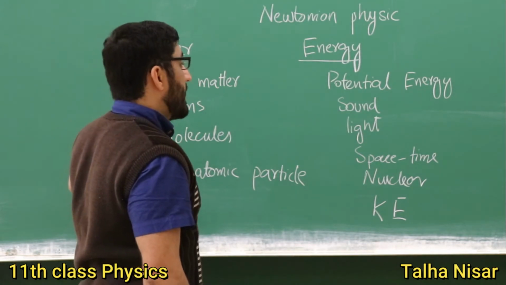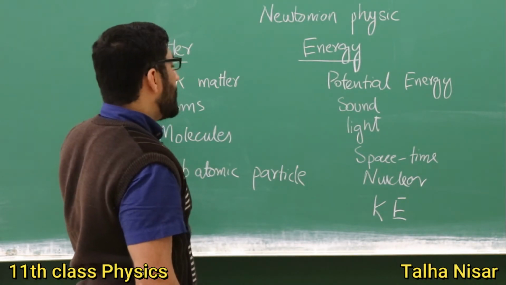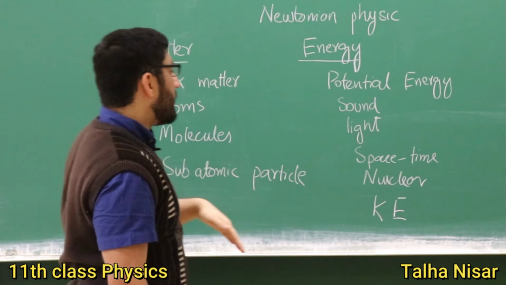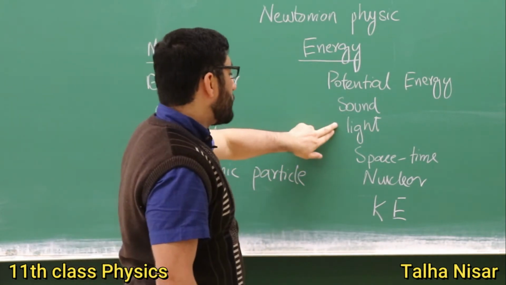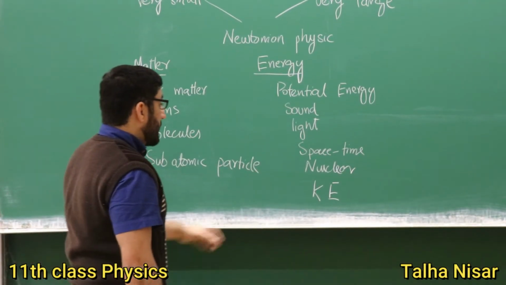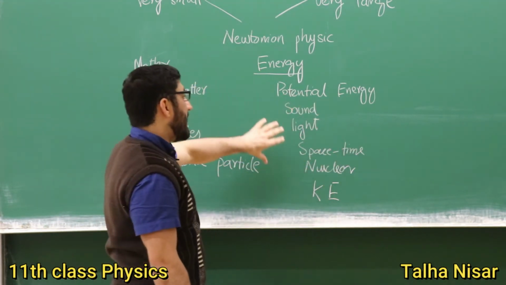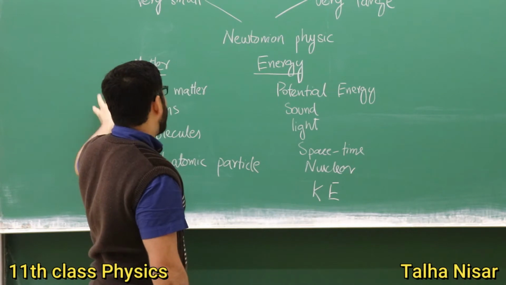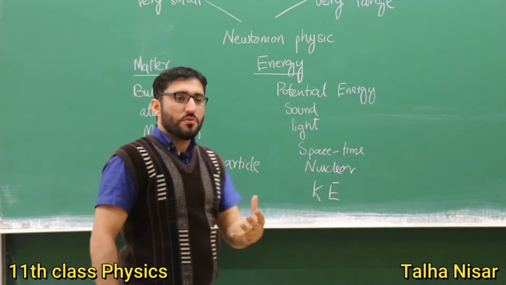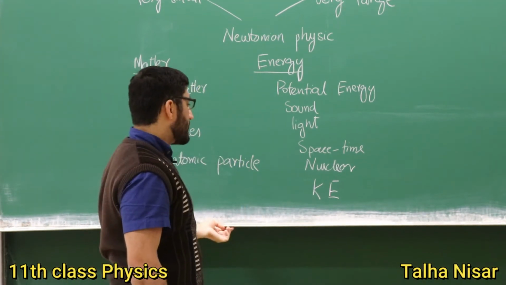When we excite the atoms and they go back to the ground state, this is how light is produced, but it's also related to matter. So we relate energy with matter, and then we study it and try to understand how the universe actually works.